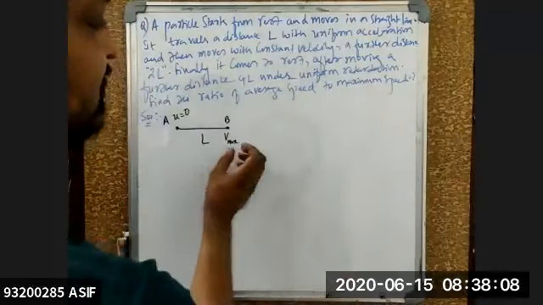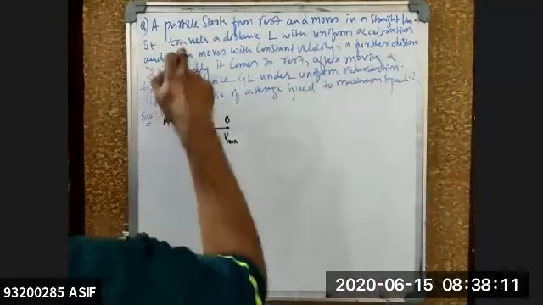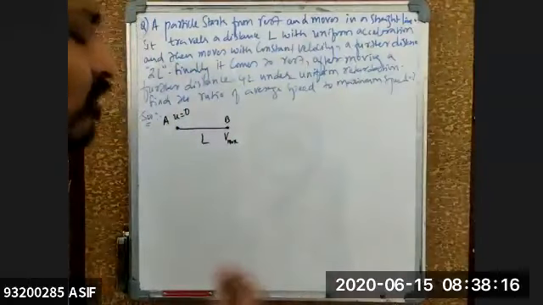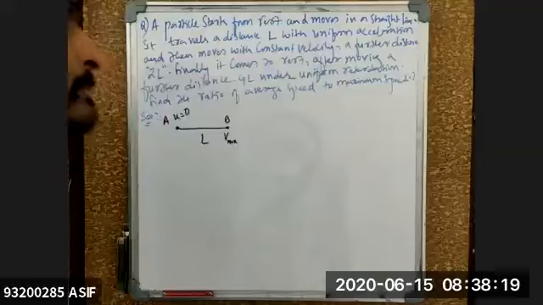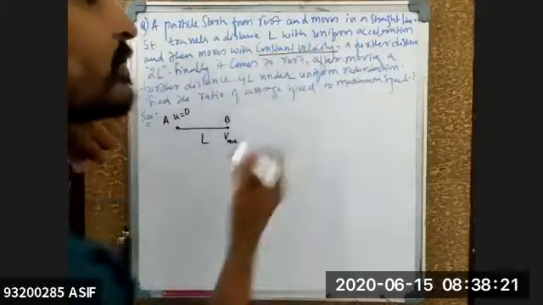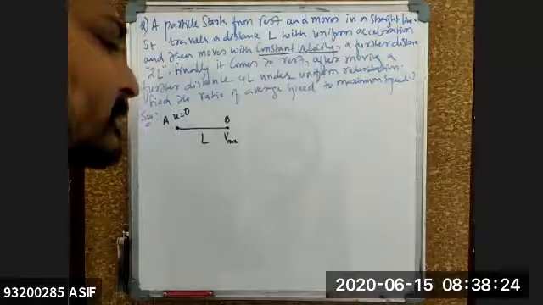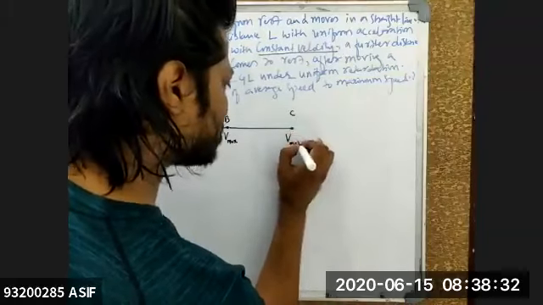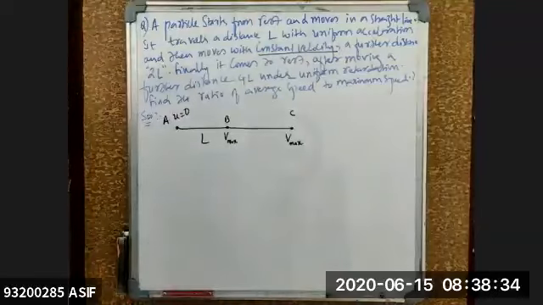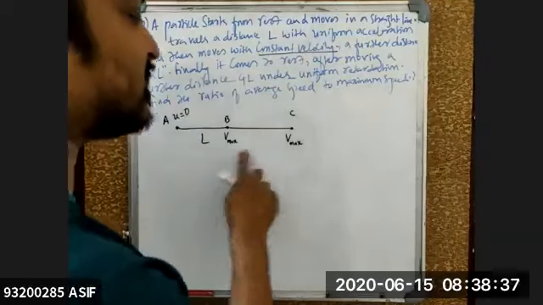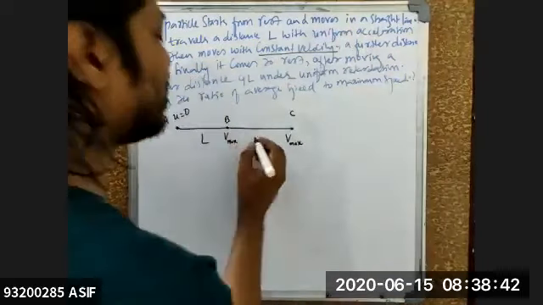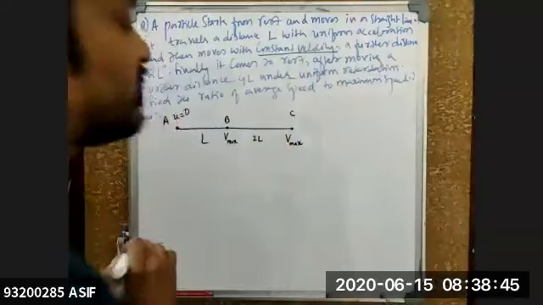Then what is happening? It travels a distance L with uniform acceleration and then moves with constant velocity. What do you mean by constant velocity? Will acceleration change? No. That means whatever is the velocity here, the velocity will remain the same up to the distance C, because it is moving with constant velocity. So from B to C it is constant velocity. Clear for everyone? And this distance it is traveling right now is 2L.